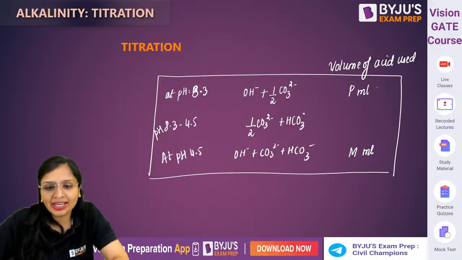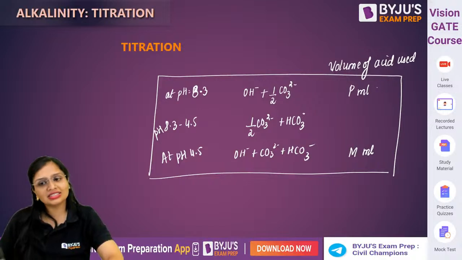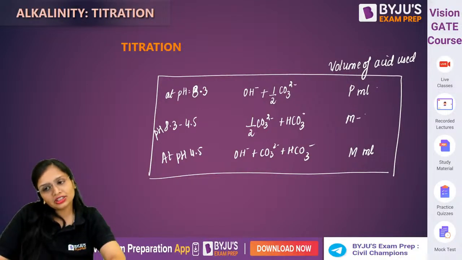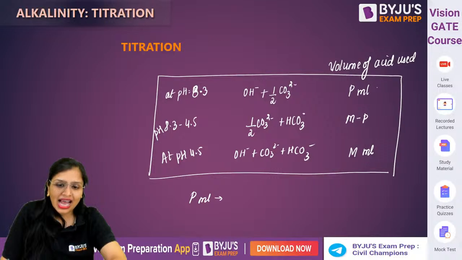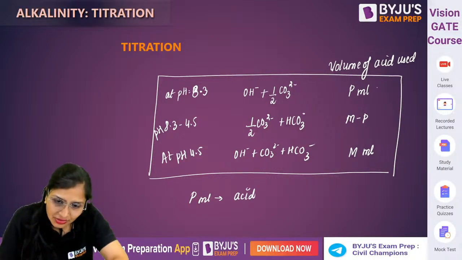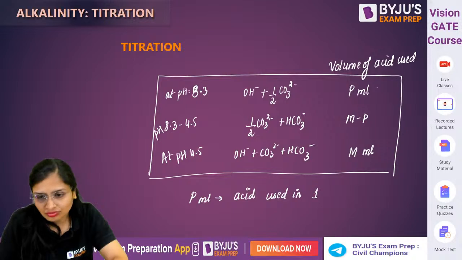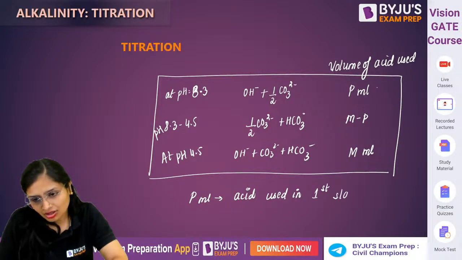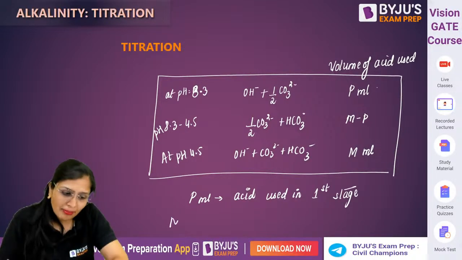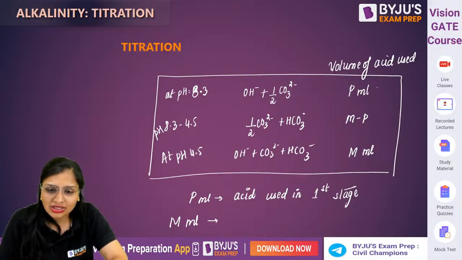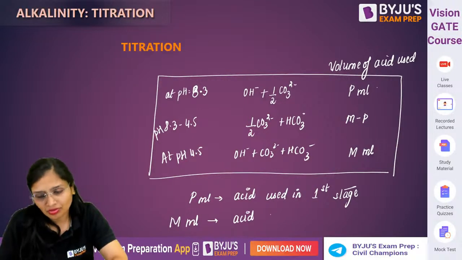So in between 8.3 to 4.5, how much acid is used? M minus P. So P ml is the acid used in the first stage, while M ml is the acid used in both the stages.